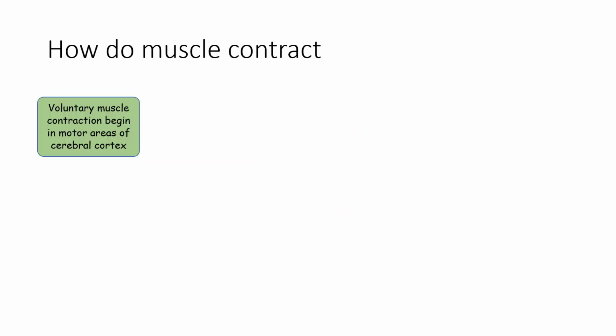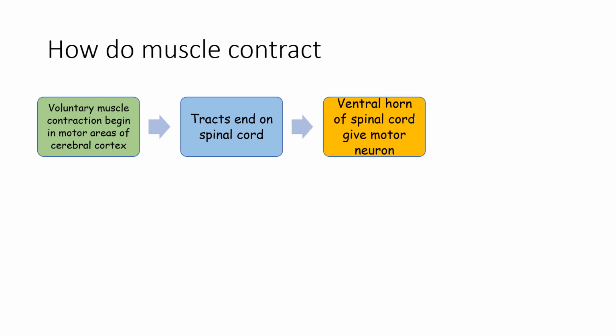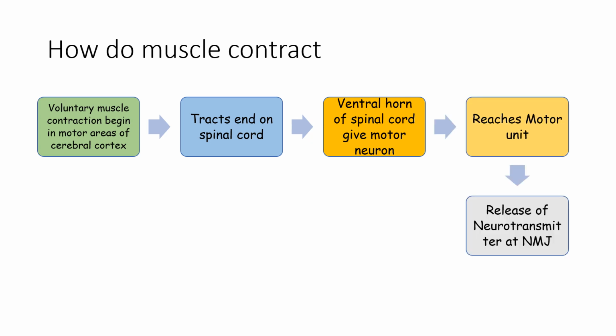First question remains, how does a muscle contract? Whenever a muscle contraction has to begin, and it is a voluntary muscle contraction, it will initiate in the motor areas of the cerebral cortex. Then the tract arising from there, the corticospinal tract, will end up in the anterior horn of the spinal cord. From there, the neurons arise, which are known as motor neurons, and they will innervate a particular muscular area which is responsible for the muscle contraction. It will form the neuromuscular junction there.